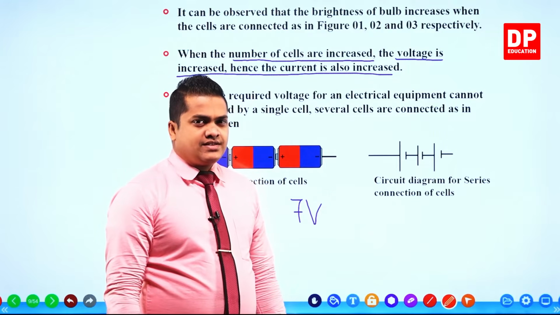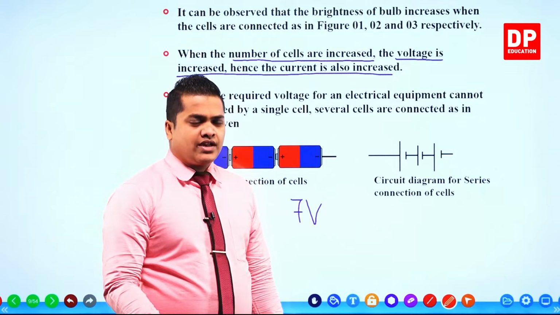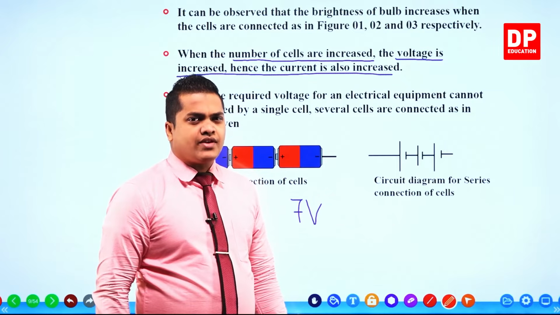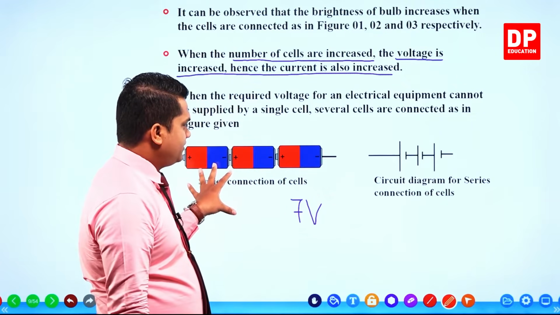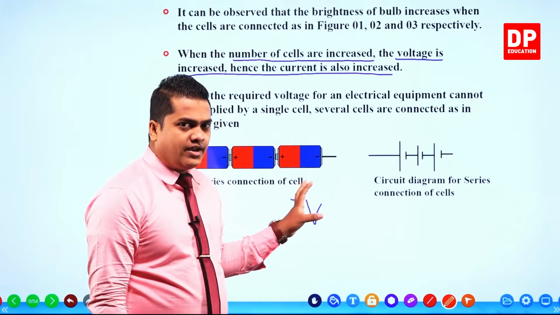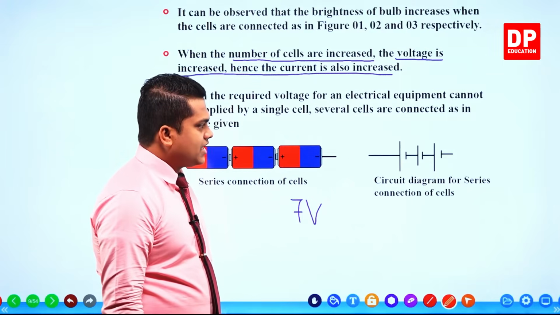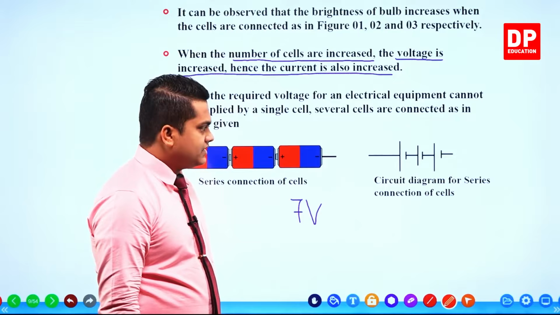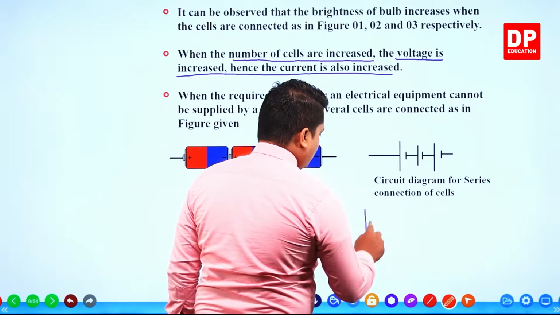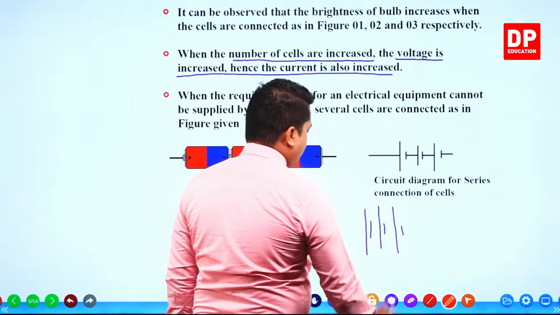So if the necessary voltage is not produced by a single cell, we can use several dry cells, like in the figure here. Here there are three dry cells interconnected with each other, and over there you can observe the circuit diagram for series connection of cells. When you are drawing, my dear children, don't draw it like this, because most of the students are drawing like this.